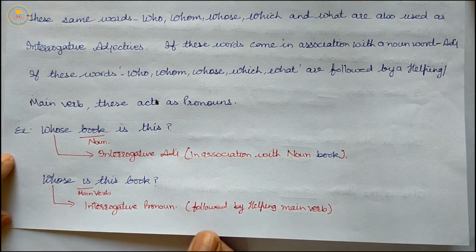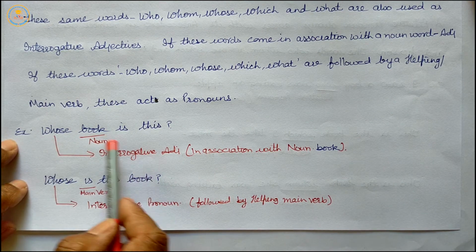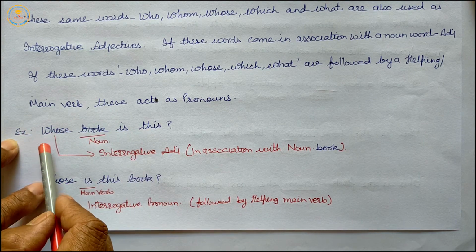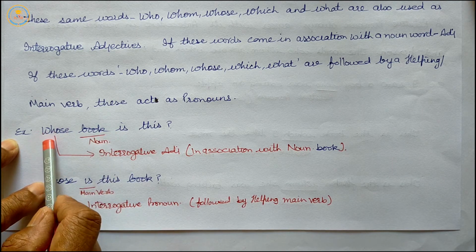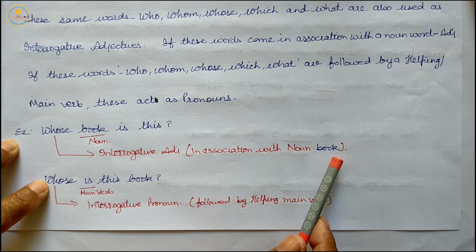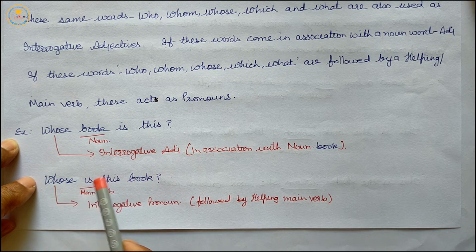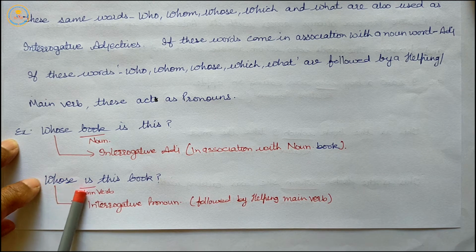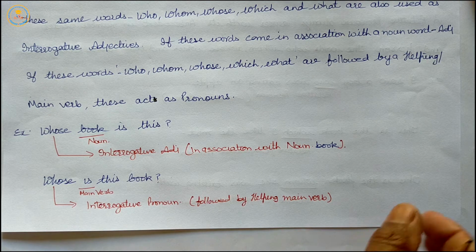Example, whose book is this? Book is a noun, and whose is an interrogative adjective in association with the noun book. Whose is this book? Here whose is an interrogative pronoun, followed by a helping verb. So, whose book is this and whose is this book?